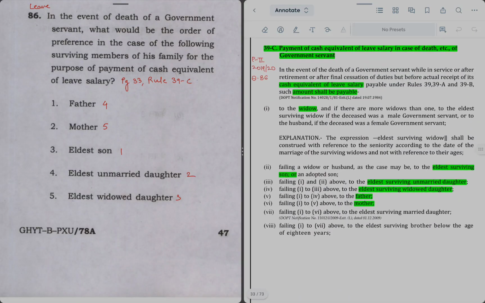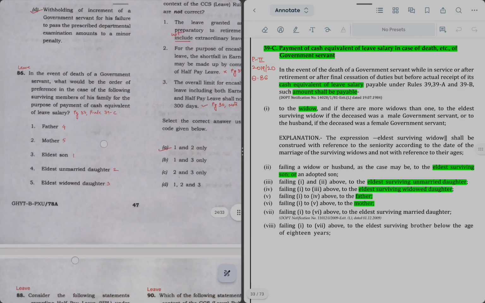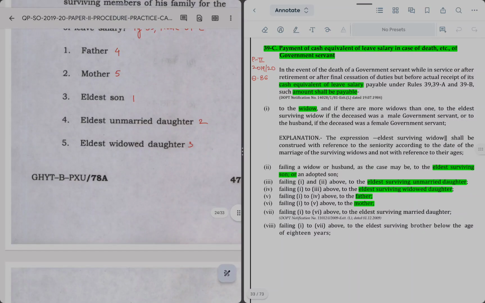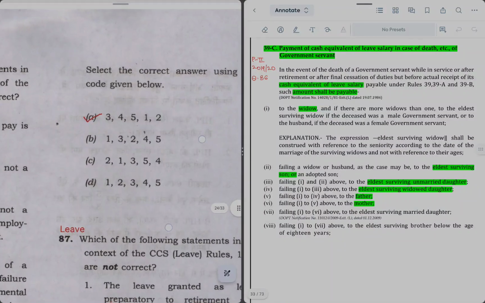As per this rule, first person will be the widow, but in the options we don't have widow. Next will be eldest surviving son, so which is number 3. Then eldest surviving unmarried daughter, then eldest surviving widowed daughter, then father, and then the mother. So as per this, I have written the sequence on the right side, 4, 5, 1. If you will arrange it in the options, you will get the right answer, which is option number A.